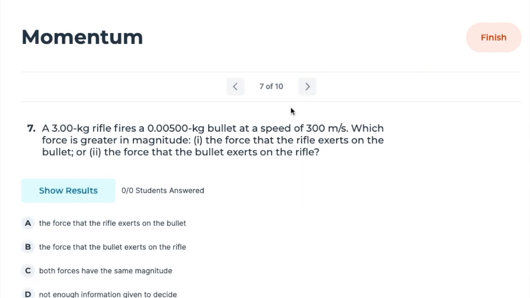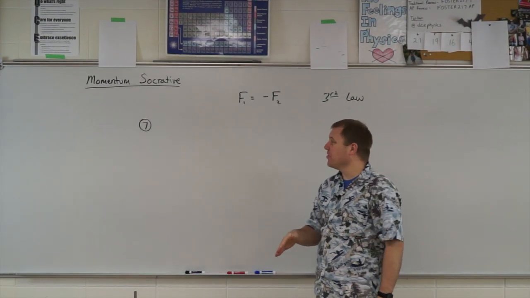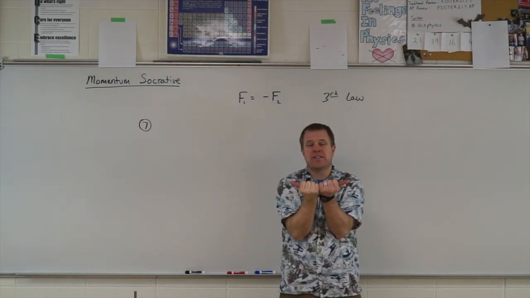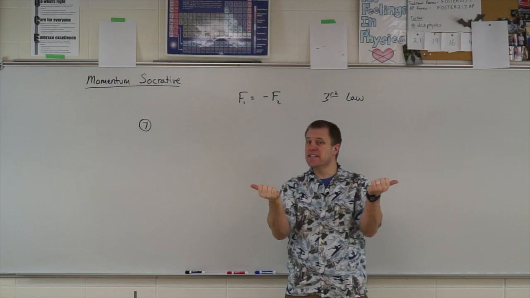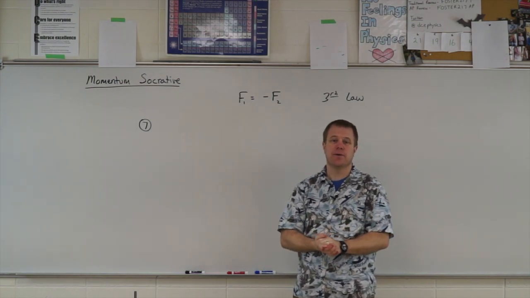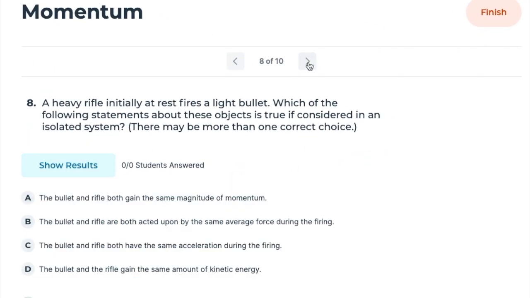A 3 kilogram rifle fires a .005 kilogram bullet at a speed of 300 meters per second. Which force is greater in magnitude, the force that the rifle exerts on the bullet or the force that the bullet exerts on the rifle? Correct answer? All right, this is a third law situation, so the bullet and the gun will have equal and opposite forces as they push off each other. Because they have different masses, they will have different accelerations, they will have different velocities, okay? Yes, they have the same magnitude, Newton's third law again.